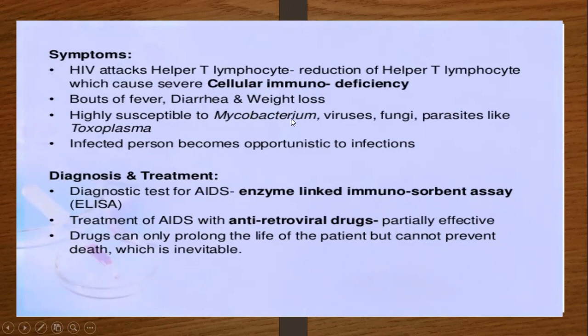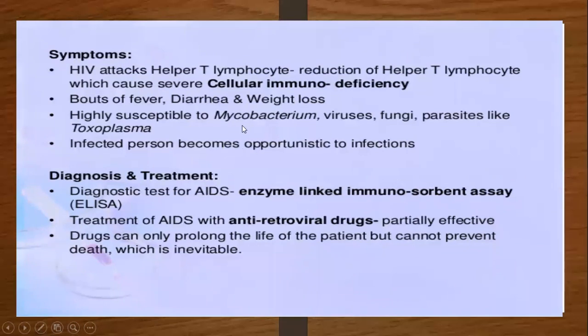First is mycobacterium. Many times it is seen that a person with HIV infection is susceptible to Mycobacterium tuberculosis, and the person gets TB. The person has very low immunity, so bacteria, viruses, fungi, and parasites attack and the person is highly susceptible to infection. The infected person becomes an opportunity for infection.